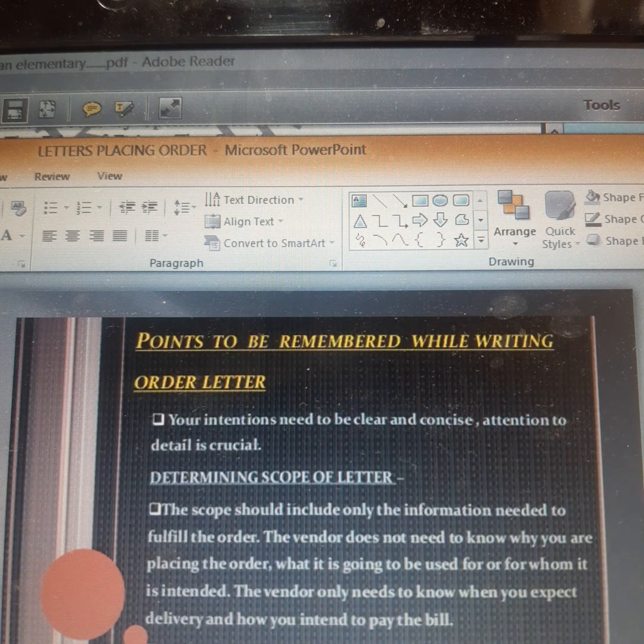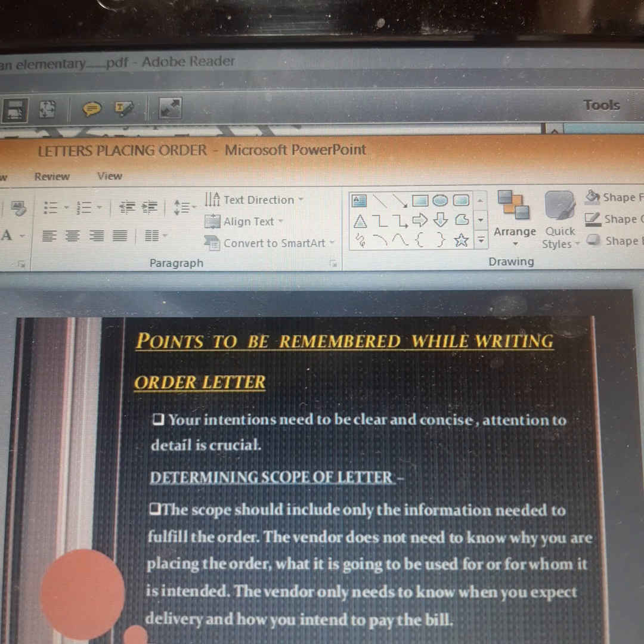Now, points to be remembered while drafting an order letter. Your intentions need to be clear and concise. Attention to details is crucial. Children, it shouldn't be a half information. Half information should not be given, children. The information should be clear. It should be short and to the point.